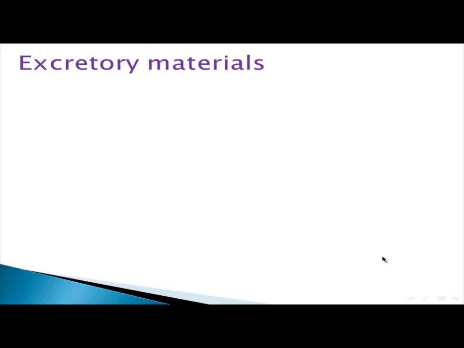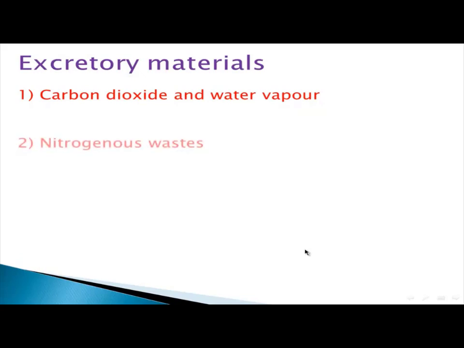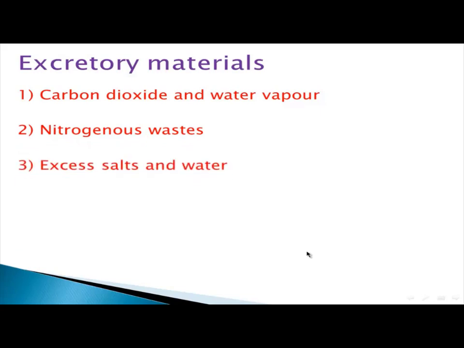What about excretory wastes or excretory materials which come from digested food? They are produced after burning digested food. There are three types of excretory materials: carbon dioxide and water vapor, second nitrogenous wastes, and third excess salt and water. Let's check each one of them, where it is produced and how your body gets rid of it.